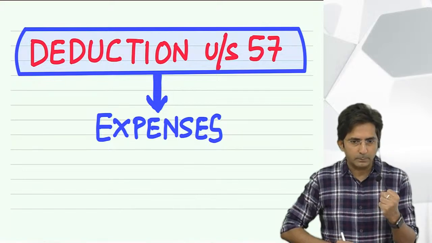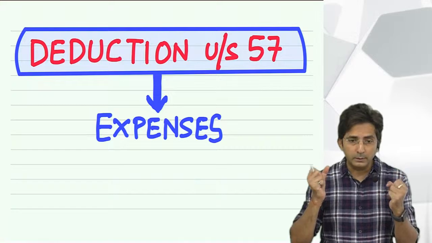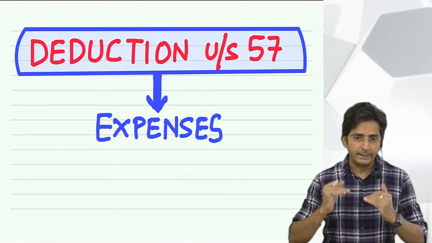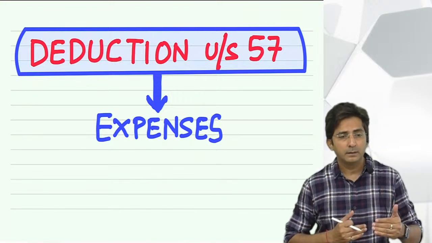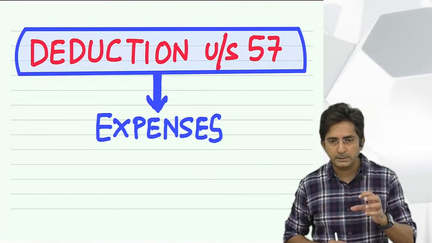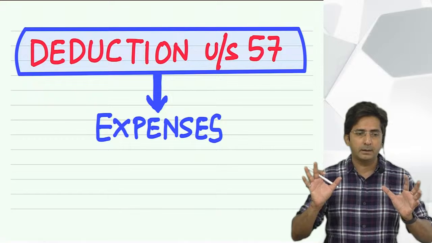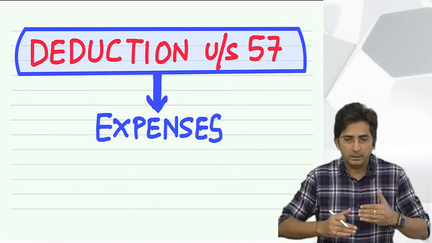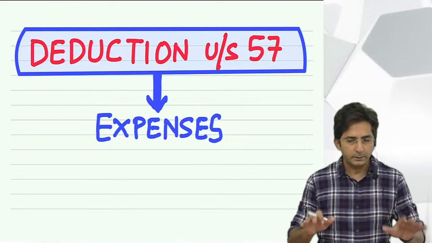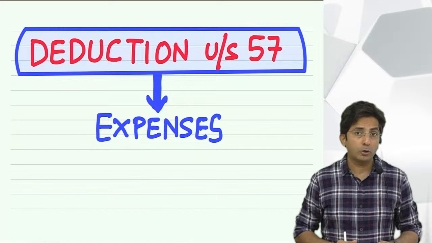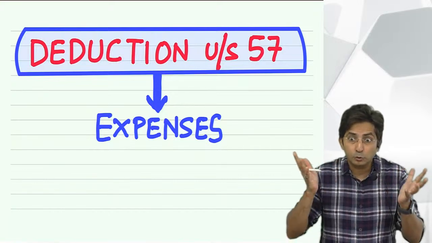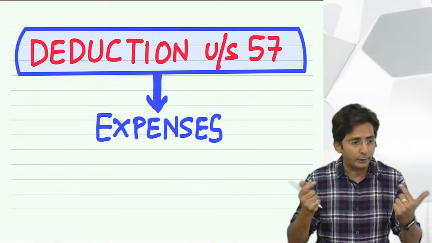And you know why the concept of deduction? Because whenever you earn income, you have to incur some expenditure first. To earn any income, there is some related expenditure, and for expenditure there is a concept of deduction. What the government basically says is: you are earning the income, but if to earn it you incurred some expense, you can net it off. After netting off your expense, you pay the tax on the net amount. Because the government cannot ignore my expense. Yes, the government has seen my income, you are earning so much, but to earn so much I have to incur some expense.